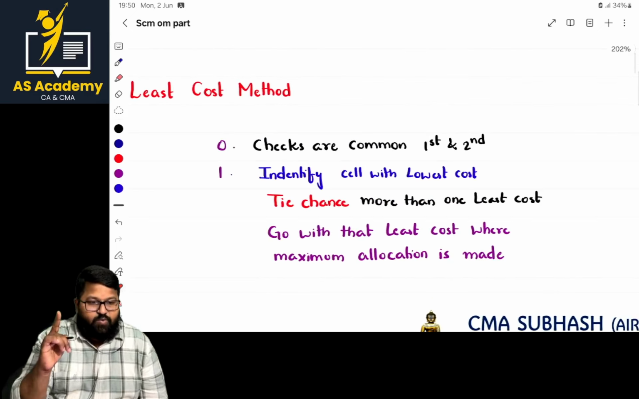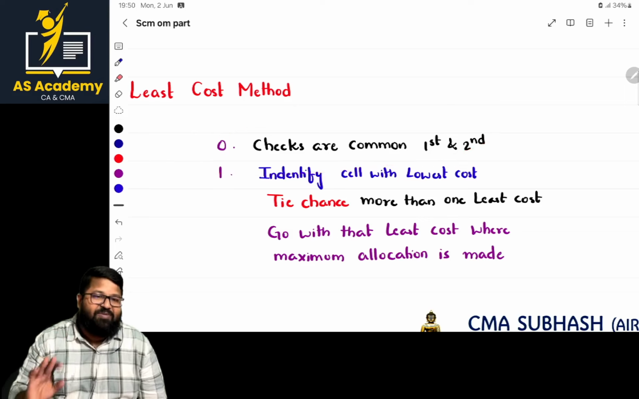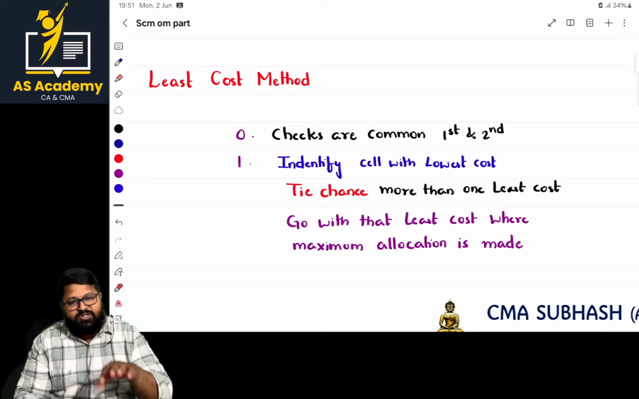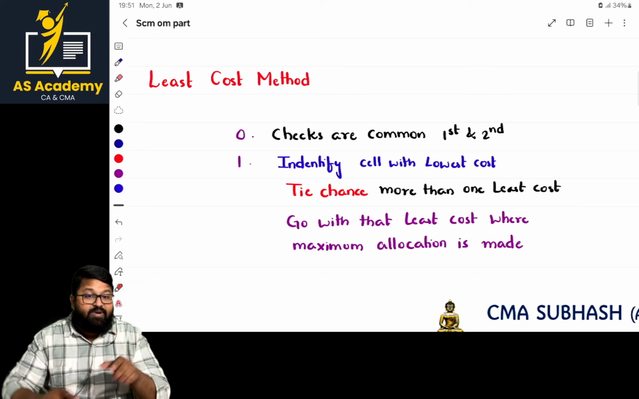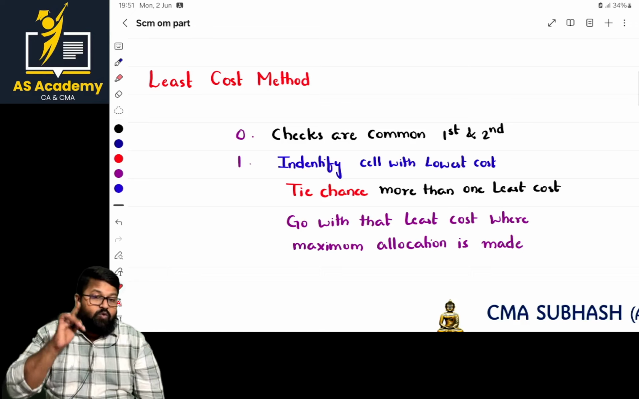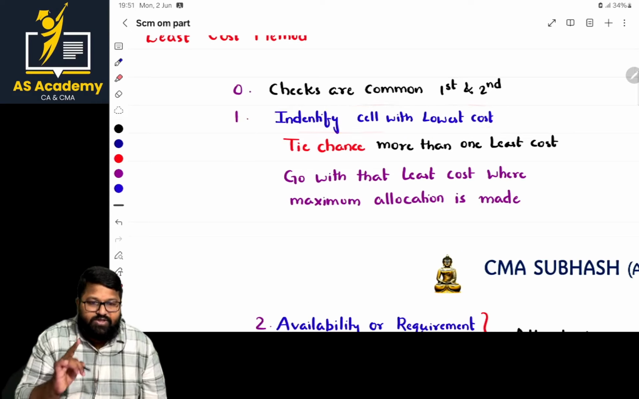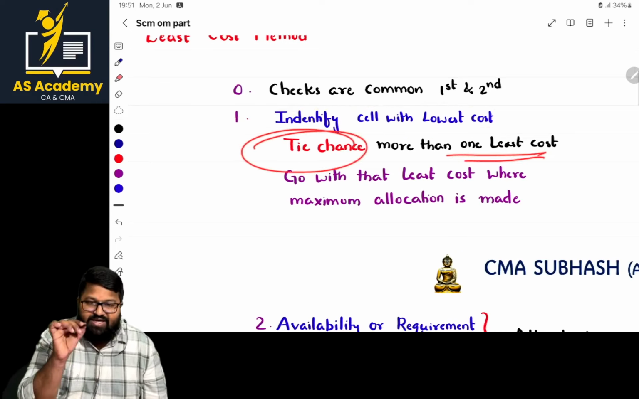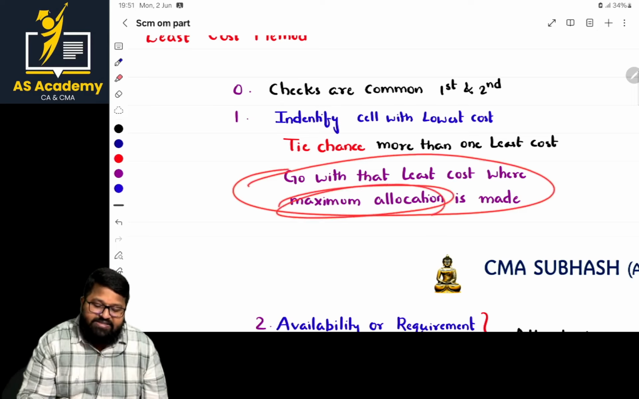The very first check is common: minimization model or maximization model, minimization objective or maximization objective, balanced or unbalanced. Balanced means demand equal to supply, and in assignment, rows equal to columns. Now identify the cell with the lowest cost. For tie chances, that is more than one least cost, like 8 and 8, go with the least cost where we can make the maximum allocation.